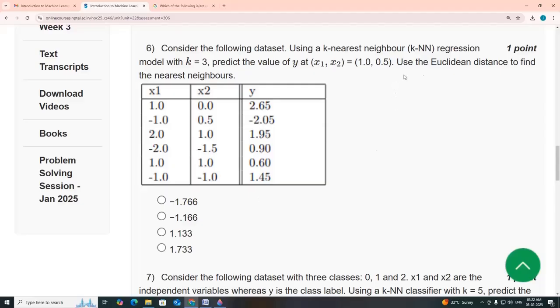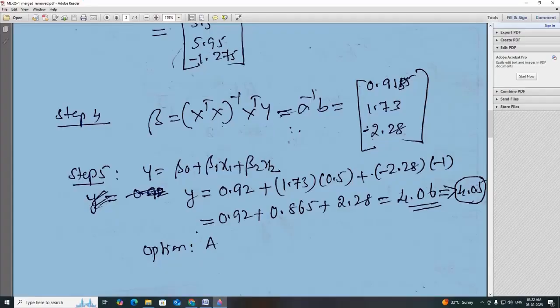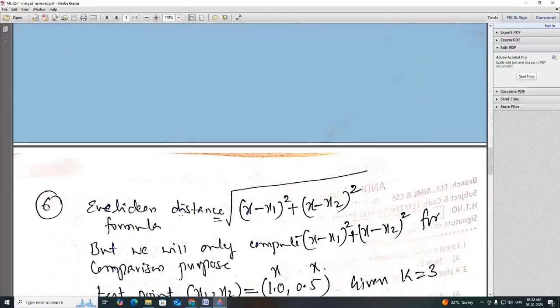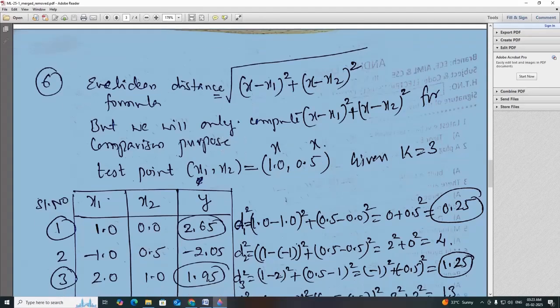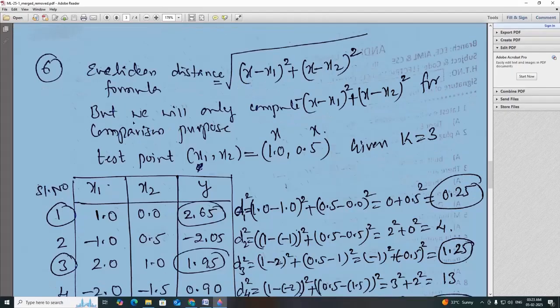The Euclidean distance formula is square root of (x minus x1) square plus (x minus x2) square. We will not compute the root, just (x minus x1) square plus (x minus x2) square. For comparison purposes, it is enough.